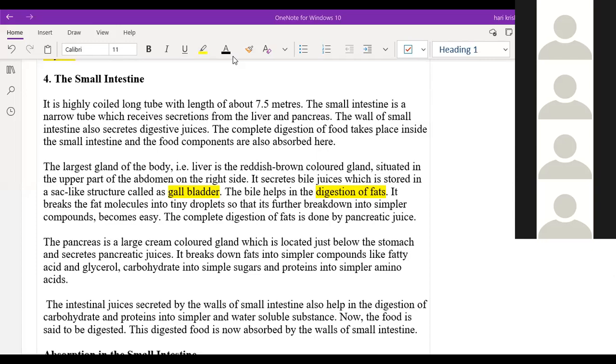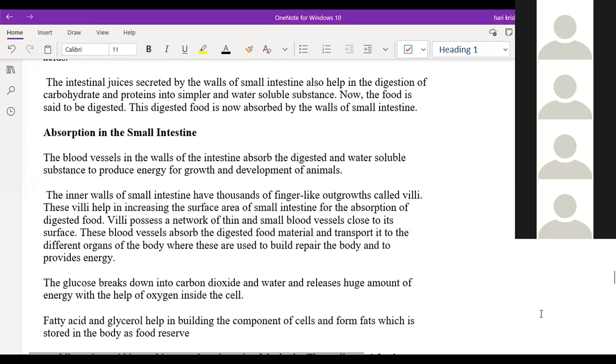But before this, in the small intestine, one more important process will happen. The absorption of food is called assimilation. Yes, sir. It is done by villi. But it's not visible in the video part, right? So what is the meaning of assimilation? It's absorption, basically. In the small intestine, small finger-like structures will be there, called villi. On the back side of the villi, there are so many blood vessels. So these villi will increase the surface area of the blood vessels, so that the food particles will be easily absorbed by the blood vessels and transported to the different parts of the body.